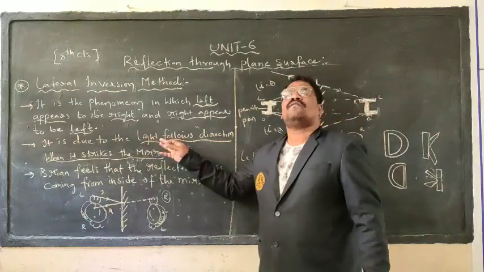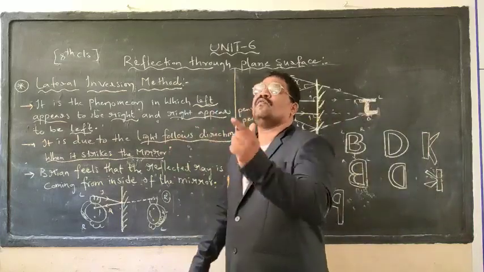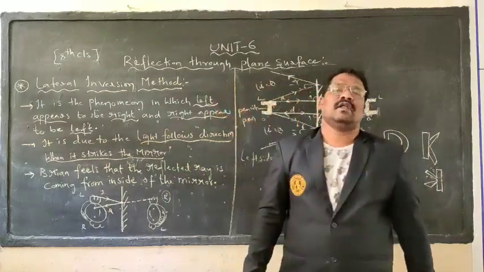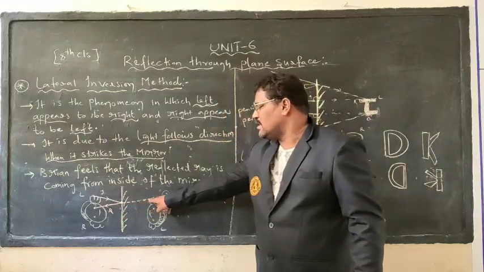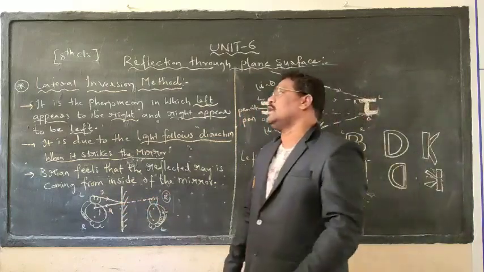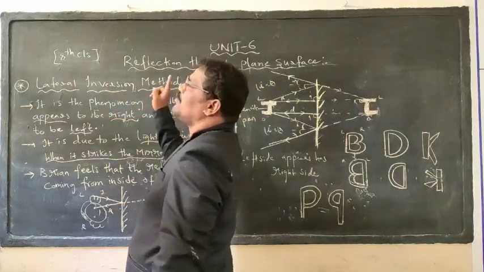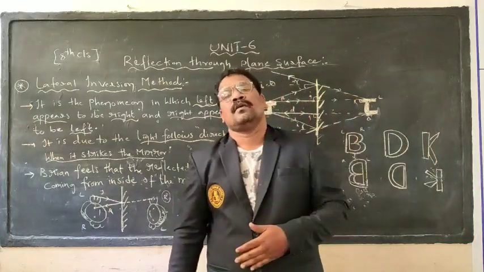What is that? After reflection, the light ray follows a direction when it strikes the mirror. As it is striking the mirror, the extension of the ray is following one direction. Due to that direction, the lateral inversion process takes place.